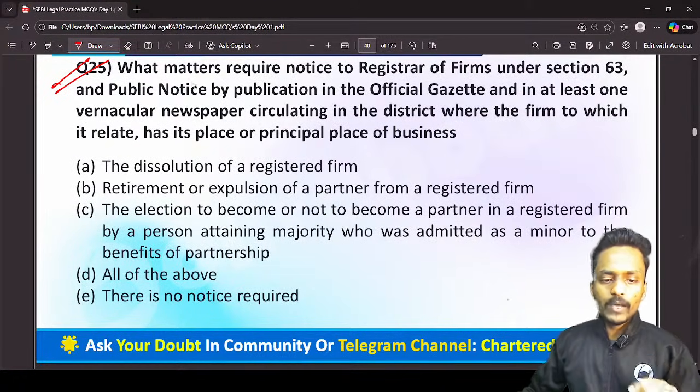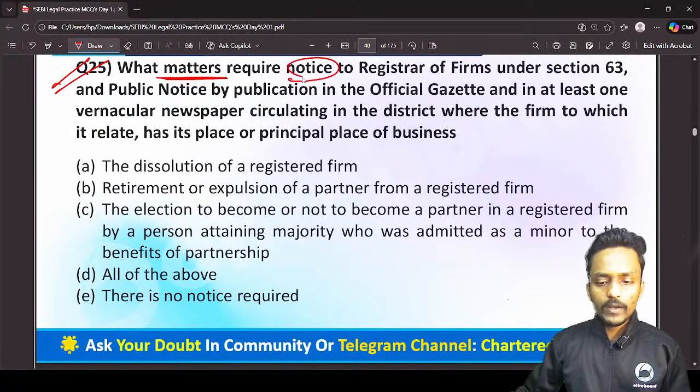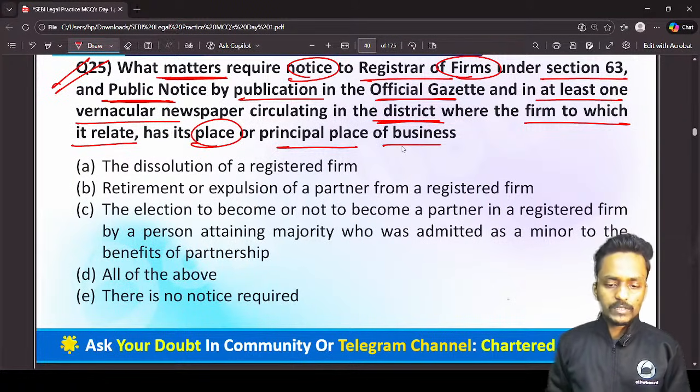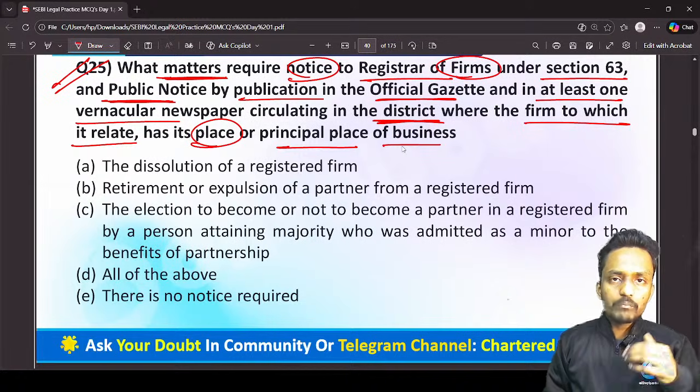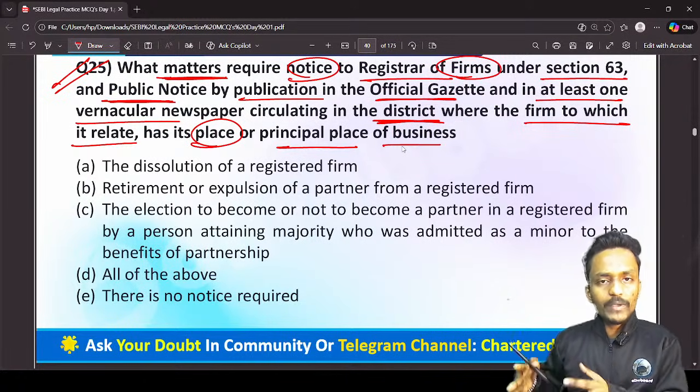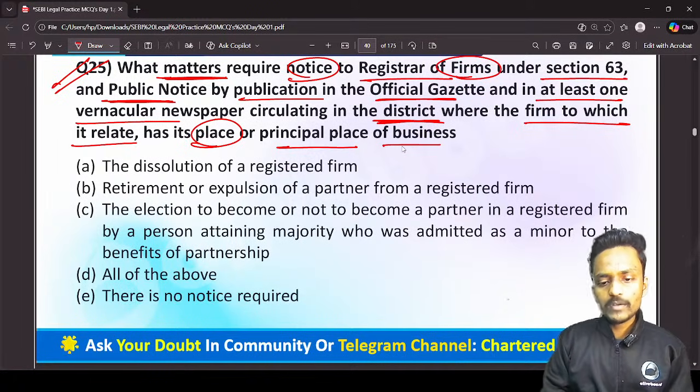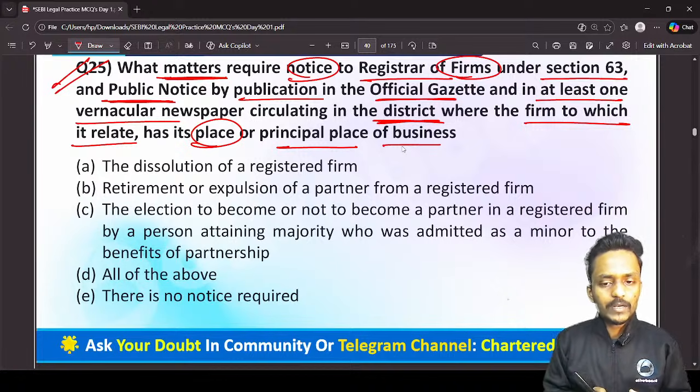Question number 25 is talking about what matters require a notice to the registrar of firms under section 63, and public notice by publication in the official gazette and in at least one vernacular newspaper circulating in the district where the firm to which it relates has its place or principal place of business. So the question is based upon what matters require notice. In which of the following circumstances are a partnership firm or its partners required to give a notice to the registrar of firms?